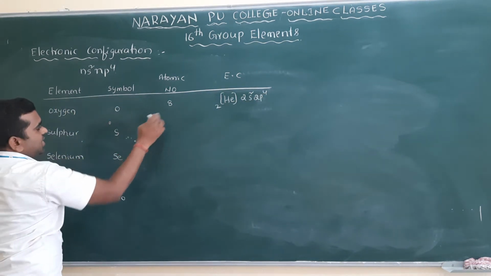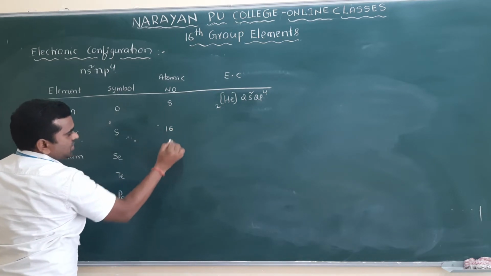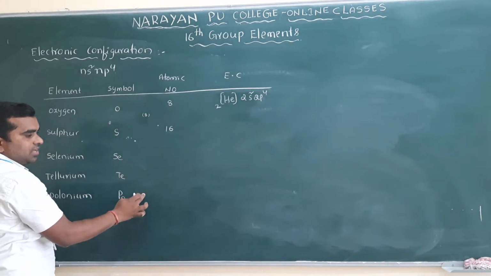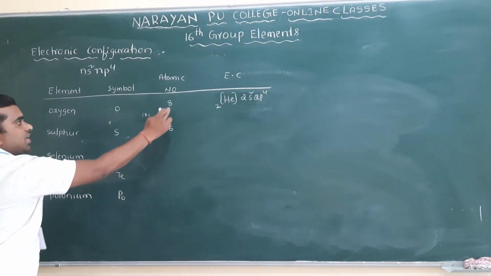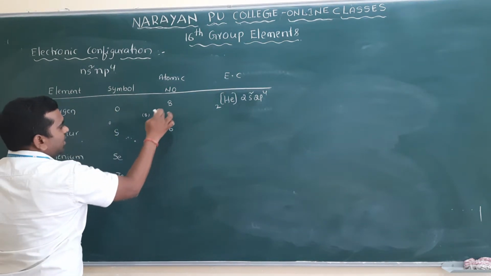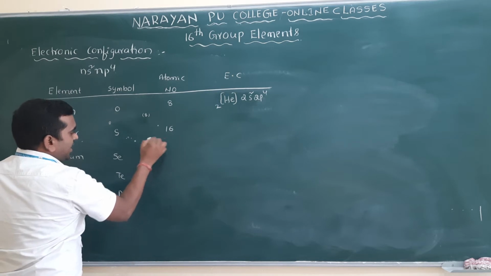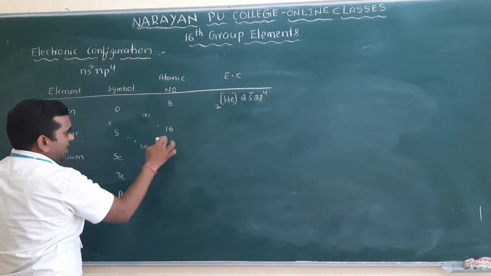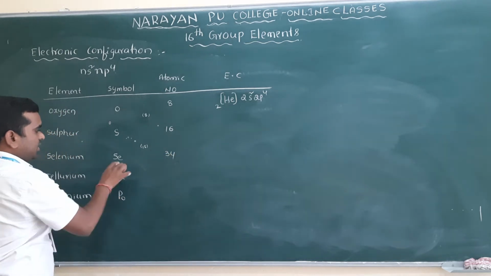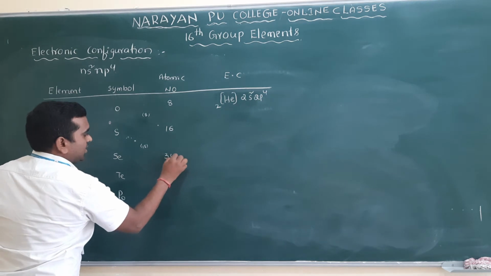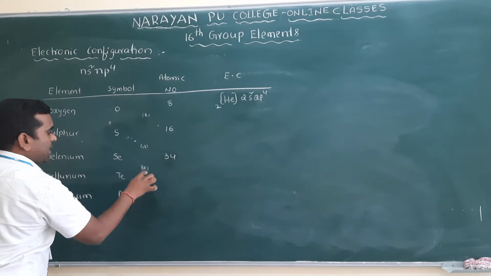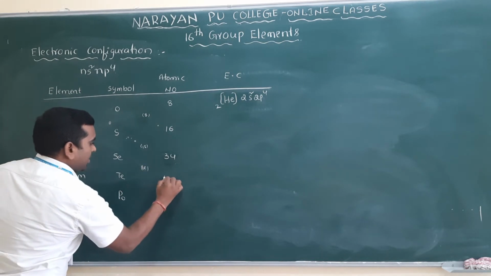Next to oxygen, which is 8, the next one is sulfur. Sulfur is how much? 16. I already said what you have to do: 8, 18, 18, 32 you add, then you will get the atomic numbers. 8 plus 8 you will get 16. First I will write the atomic numbers here, 16, and then to 16 you add 18, and 16 plus 18 you will get 34. Selenium atomic number is 34.